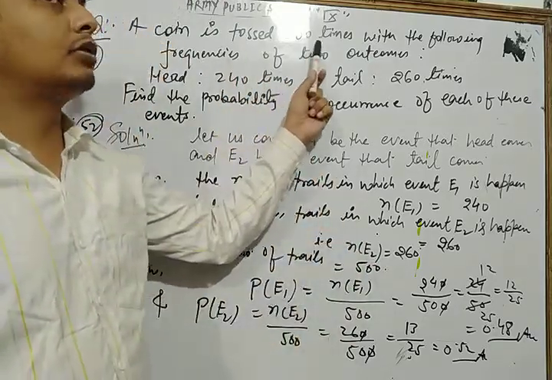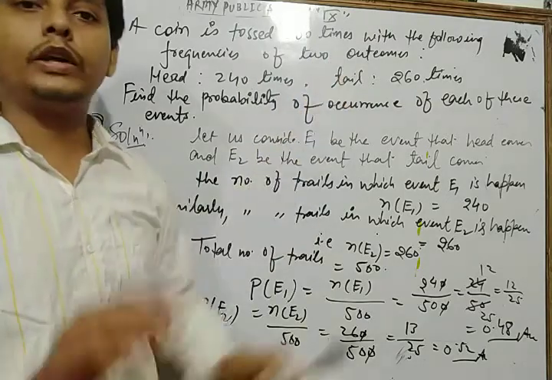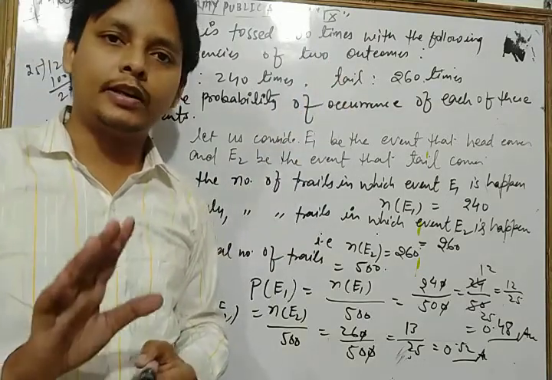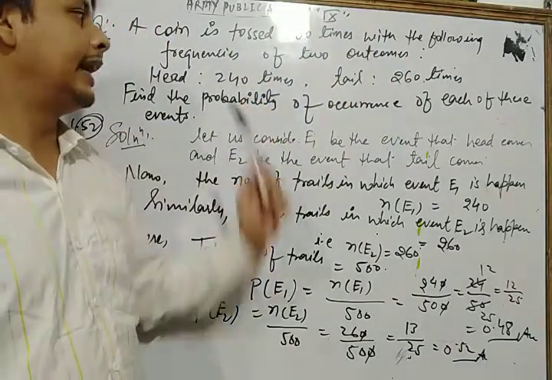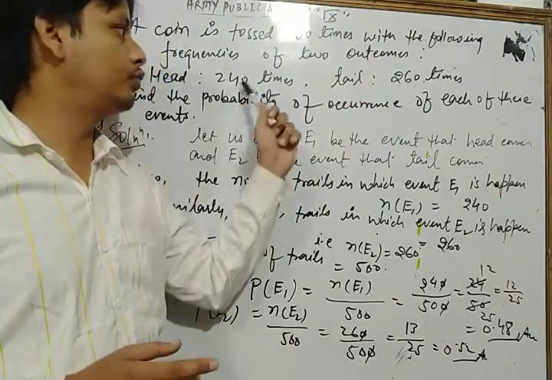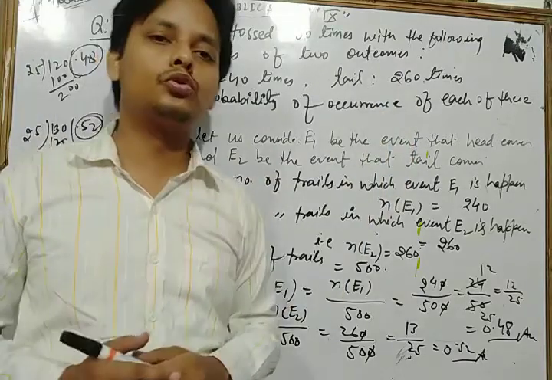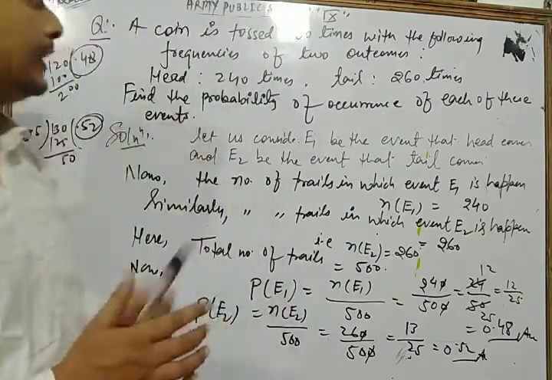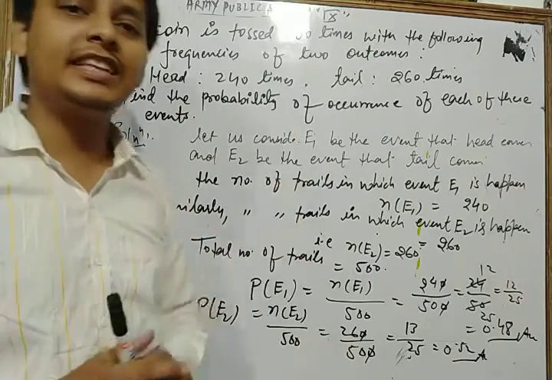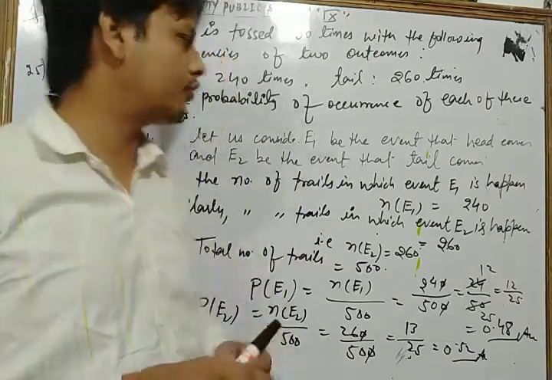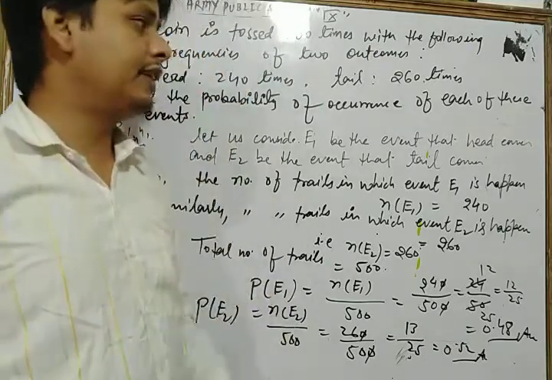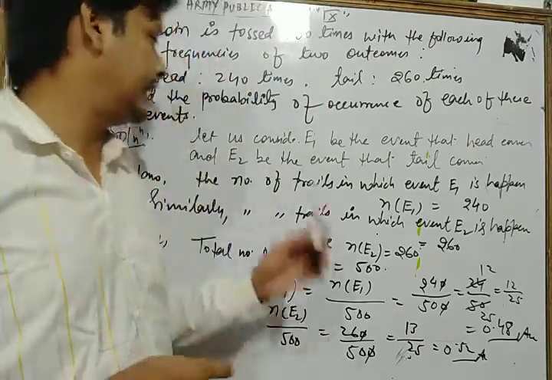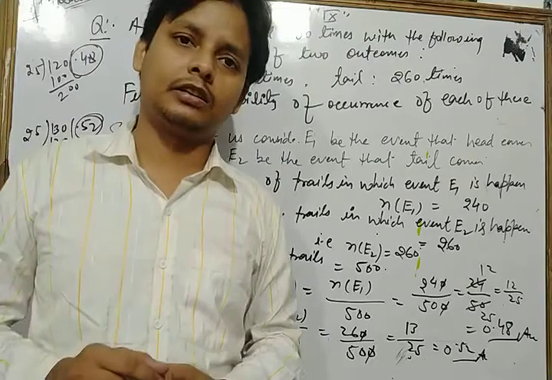A coin is tossed 500 times. So here the total number of trials is what? 500. With the following frequencies of two outcomes: head comes 240 times and tail comes 260 times. We find the probability of occurrence of each of these events. First of all, dear students, let E1 be the event that head comes, and let E2 be the event that tail comes.